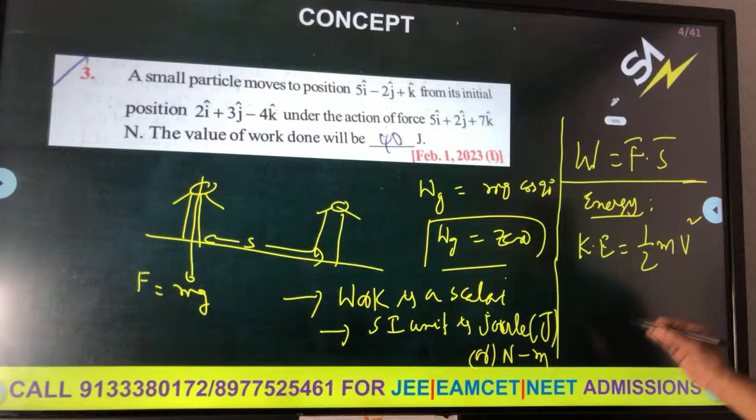Then, option D: work done by air resistance on an oscillating pendulum is negative. When the pendulum is oscillating, slowly it will stop due to air friction. We have talked about the displacement; definitely that is negative. When oscillating like this, the oscillation will become slow. Friction force will act in this direction and oppose the displacement. Air friction will act, that's why this is negative. Therefore the answer is B and D.